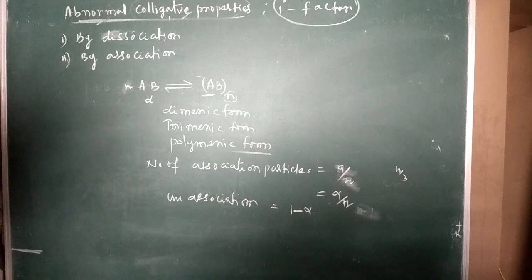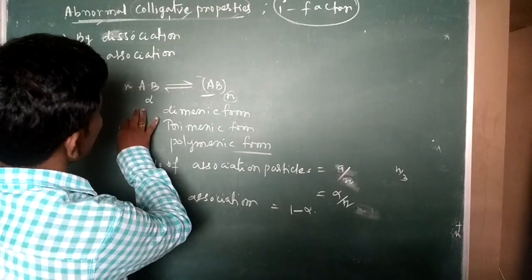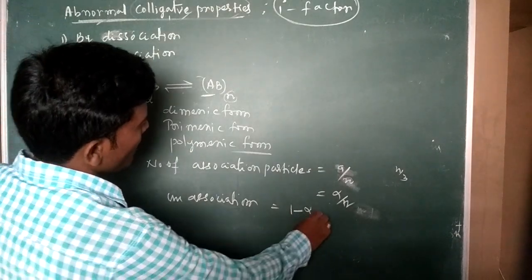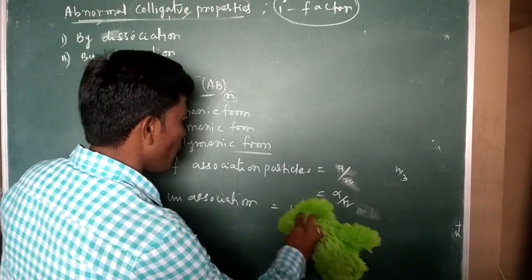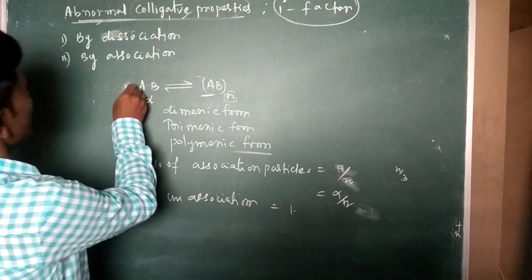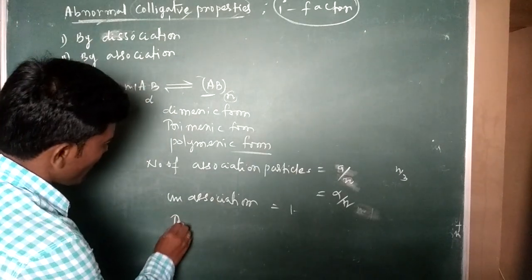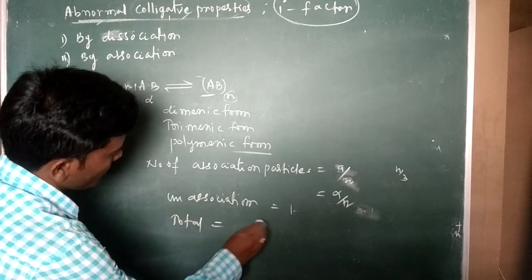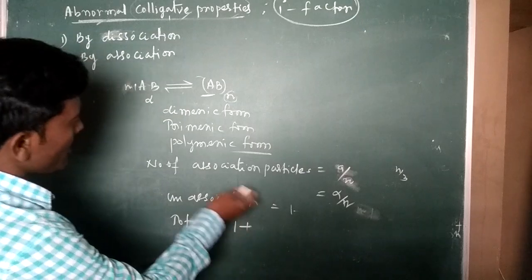So then total is: the unassociation part is 1 minus alpha, plus alpha, then cancel, so the unassociation part is only 1 mole. From it the total is equal to 1 plus, what is that?